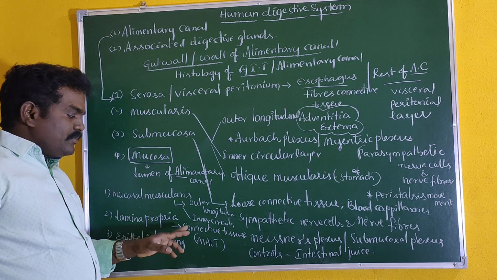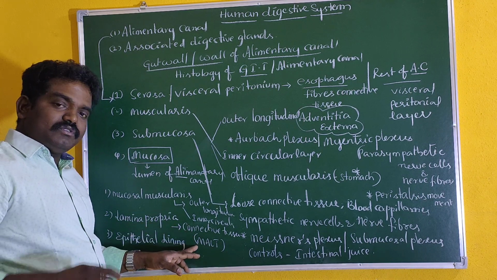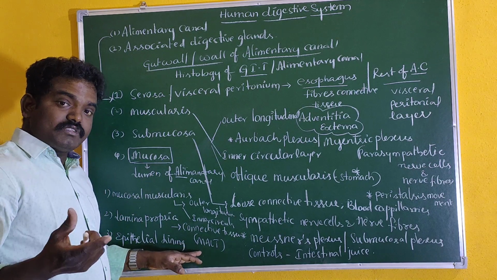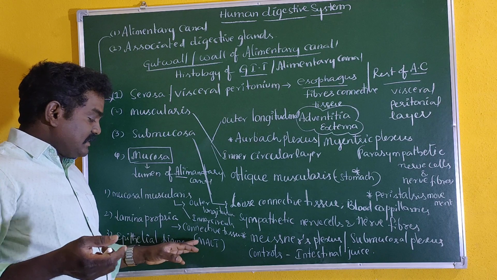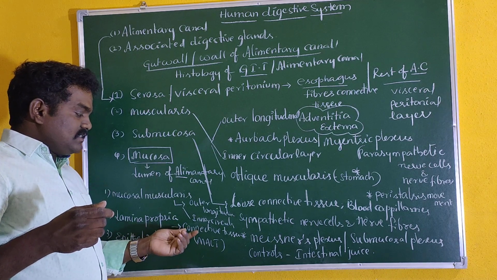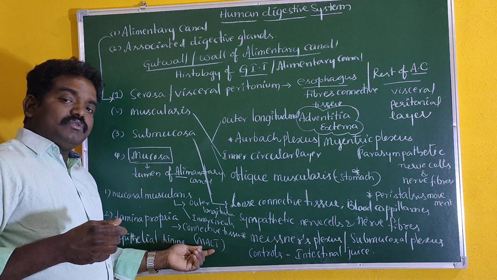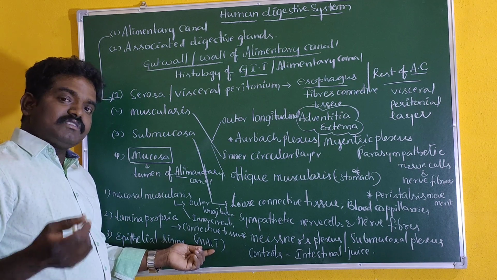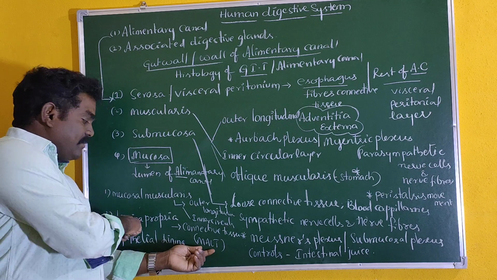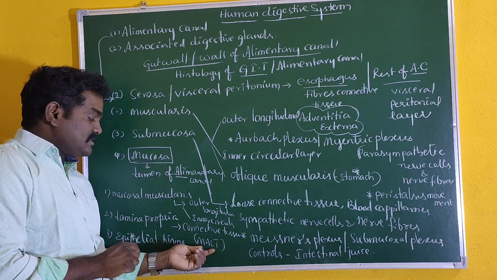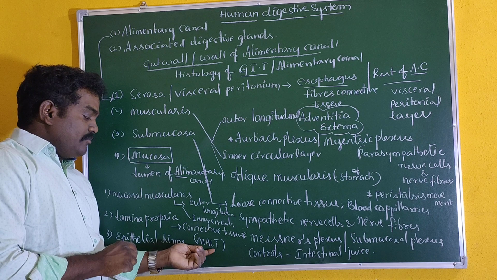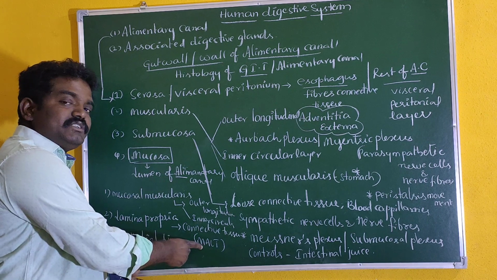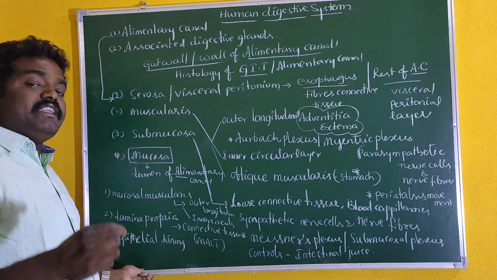So the lamina propria bears loose connective tissue. There we find numerous blood capillaries along with lymphoid nodes or lymphatic glands or ducts, lymphatic capillaries. All these come under connective tissue. Because of the presence of the lymphatic tissues or lymphatic nodes or lymphatic capillaries, this lamina propria is richly present with MALT, mucosal associated lymphoid tissue. So this tissue plays an important role in immunity.